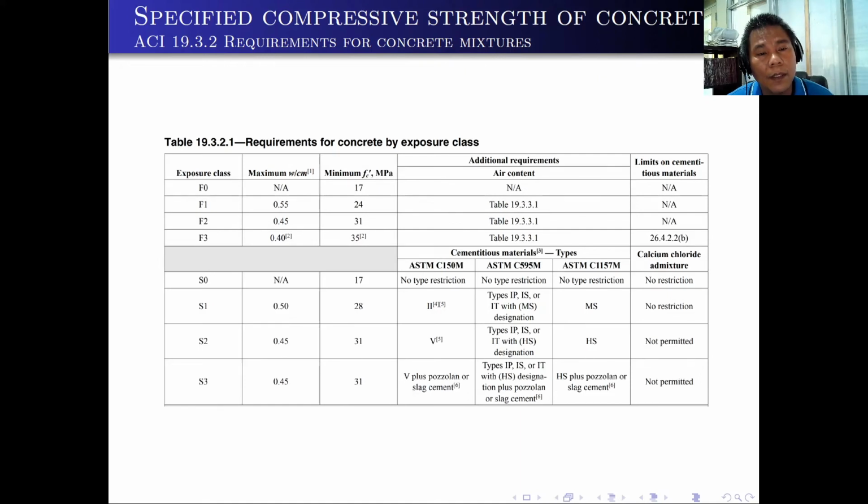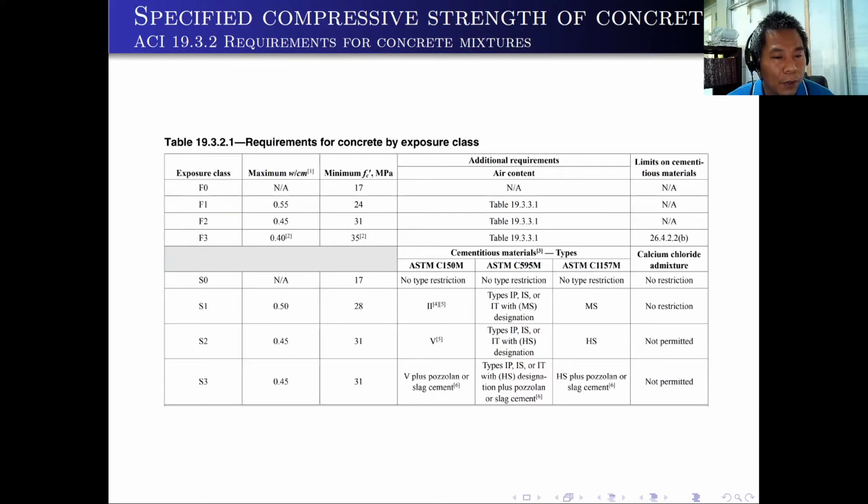What does it mean? If we continue the table, you can see here that, for example, in the Philippines, we don't have freezing and thawing, so we have exposure class F0. There is no maximum water cement ratio for that, and the minimum f'c is 17. But if there will be freezing and thawing, like for example F1, then your maximum water to cementitious materials ratio should be 0.55, and your minimum f'c is 24 megapascal. So that's how we look into this table.